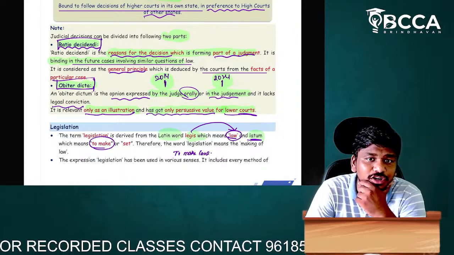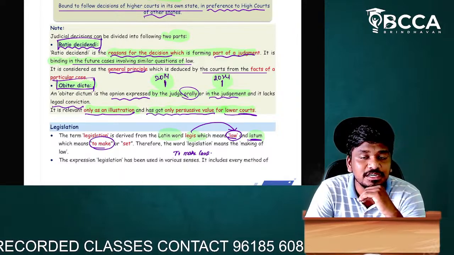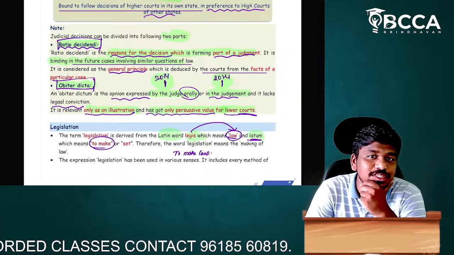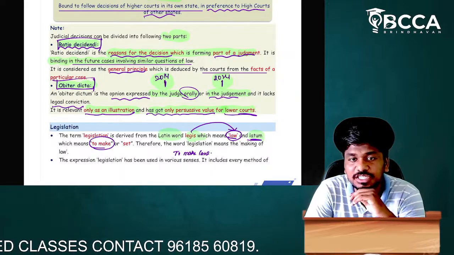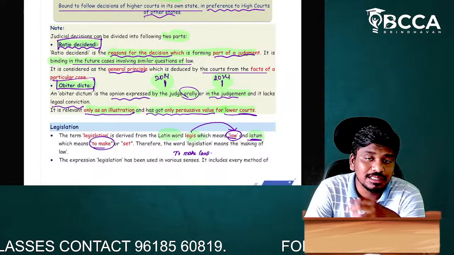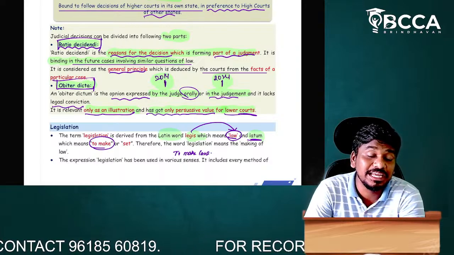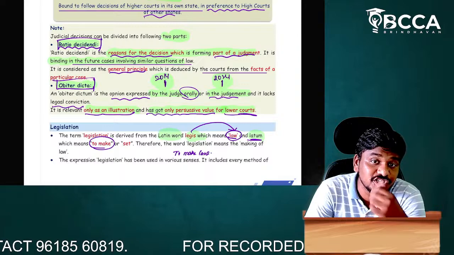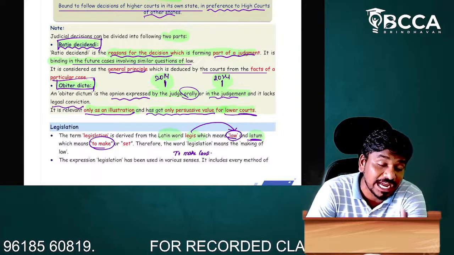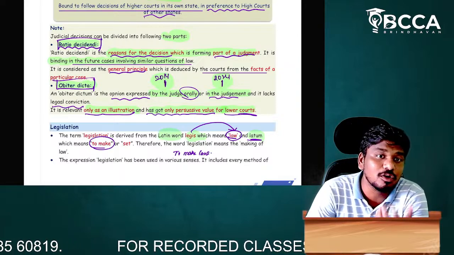The second one is judicial precedent. So, what is meant by judicial precedent, my dear students? Lawmakers interpret or make the laws by taking previous judgments which have taken place in the court.